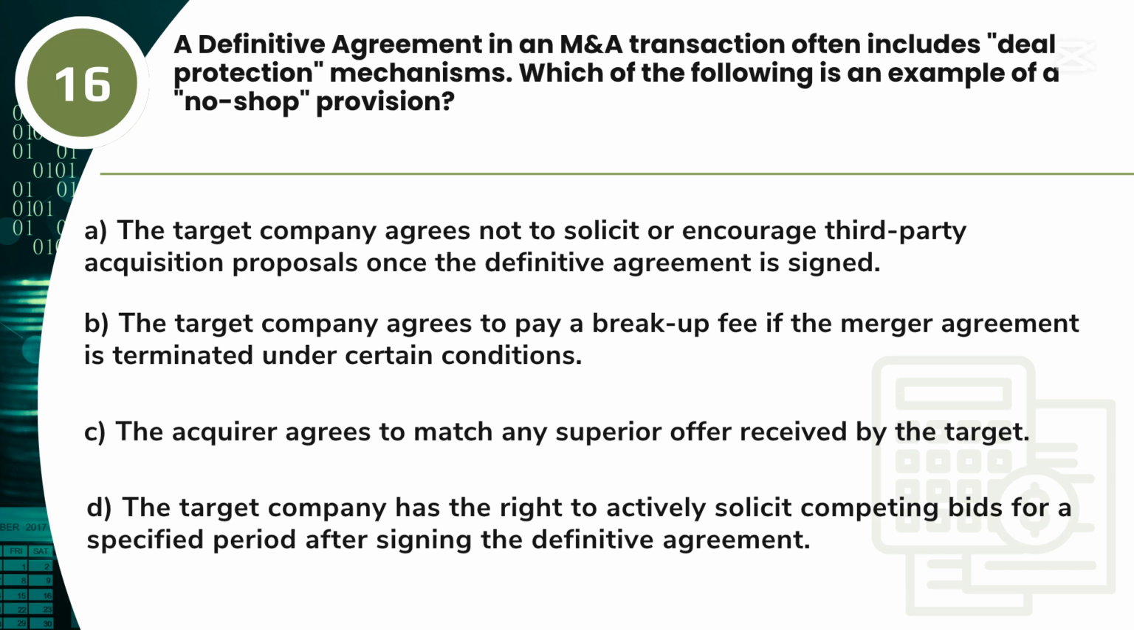A definitive agreement in an M&A transaction often includes deal protection mechanisms. Which of the following is an example of a no-shop provision? A. The target company agrees not to solicit or encourage third-party acquisition proposals once the definitive agreement is signed. B. The target company agrees to pay a breakup fee if the merger agreement is terminated under certain conditions. C. The acquirer agrees to match any superior offer received by the target. D. The target company has the right to actively solicit competing bids for a specified period after signing the definitive agreement.